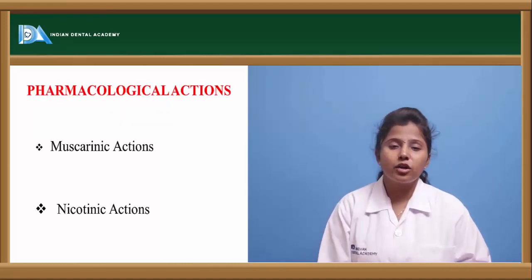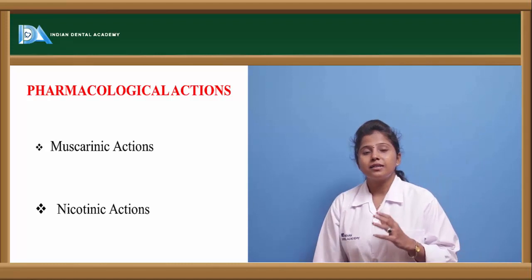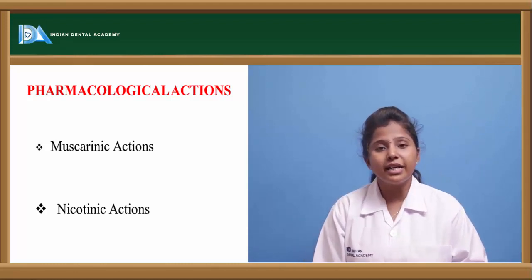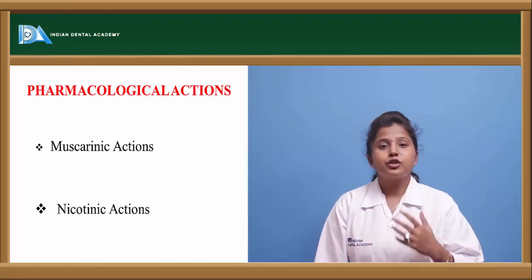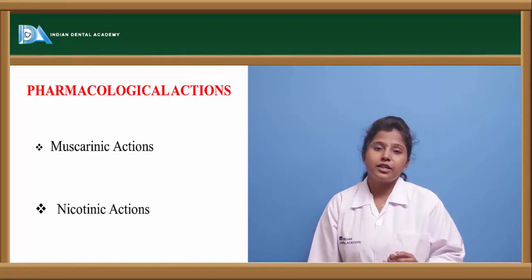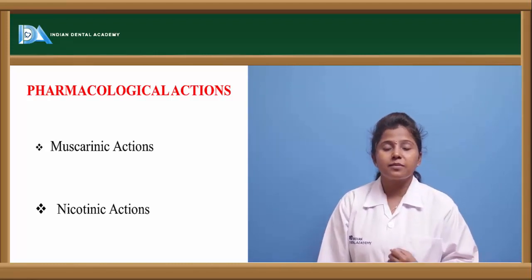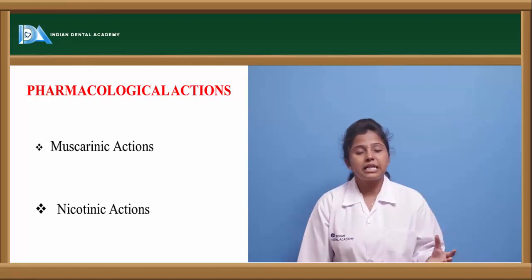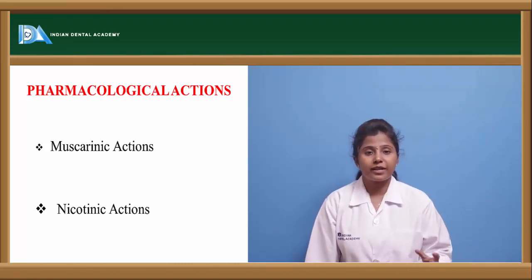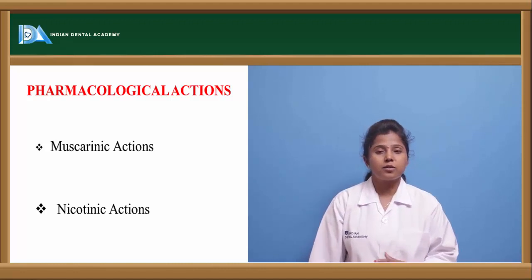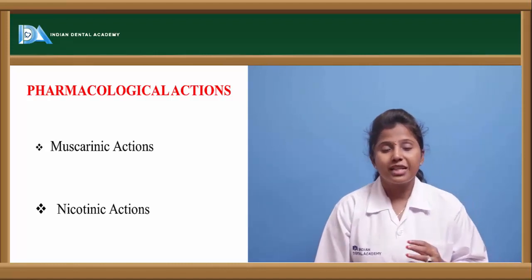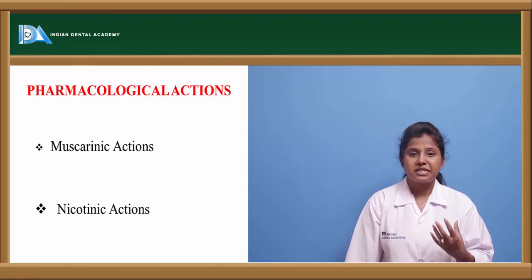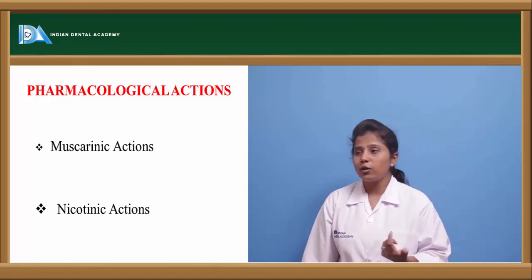Let us see the pharmacological actions. So the acetylcholine, when it's binding to the muscarinic receptors, shows various actions, and when it is binding to the nicotinic receptors, it shows various actions. Even the drug as such, if they are binding to the muscarinic receptors, they show one kind of action. If they are binding to the nicotinic receptors, they show other actions. So the pharmacological actions are categorized as muscarinic actions as well as nicotinic actions.